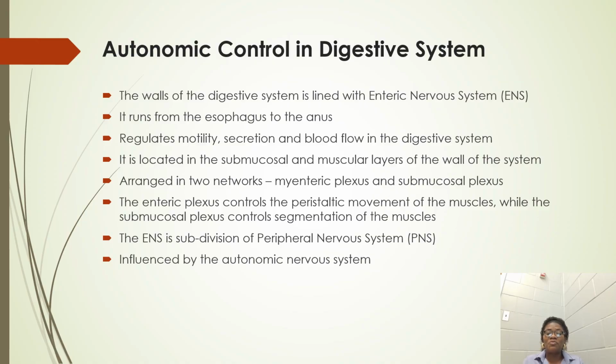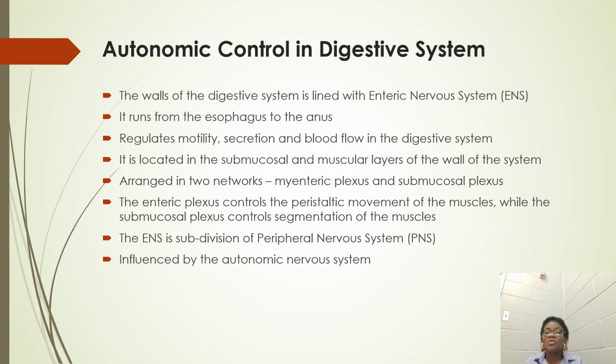The peristaltic movement occurs in the esophagus and part of the stomach, while the segmentation occurs in the small intestine and the large intestine. And these movements are controlled by the enteric nervous system. The enteric nervous system lines the wall of the digestive system right from the esophagus down to the anus.